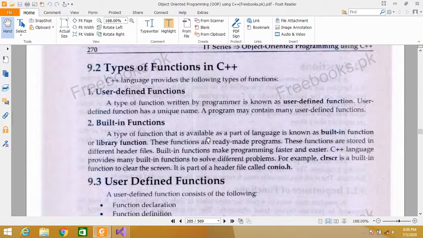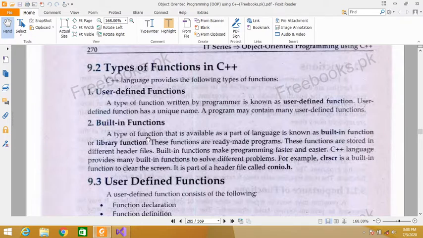Now types of function. C++ language provides the following types of function. User defined function. A type of function written by the programmer is known as user defined function. The functions which are written by the programmer are known as user defined functions. A user defined function has a unique name. A program may contain many user defined functions.